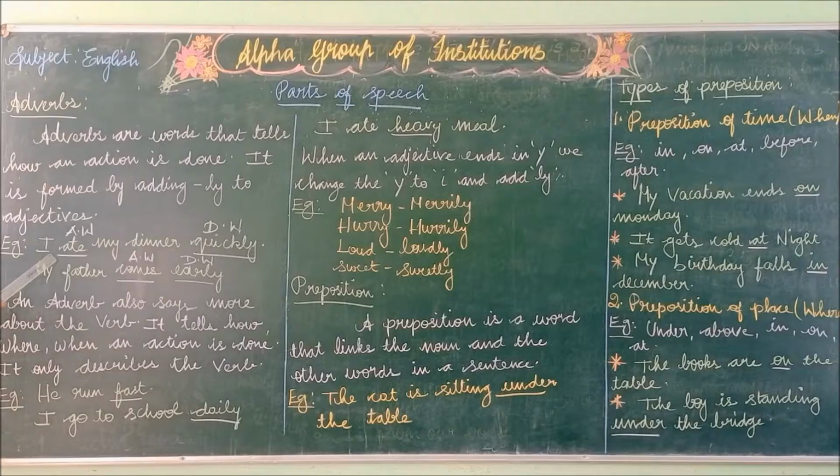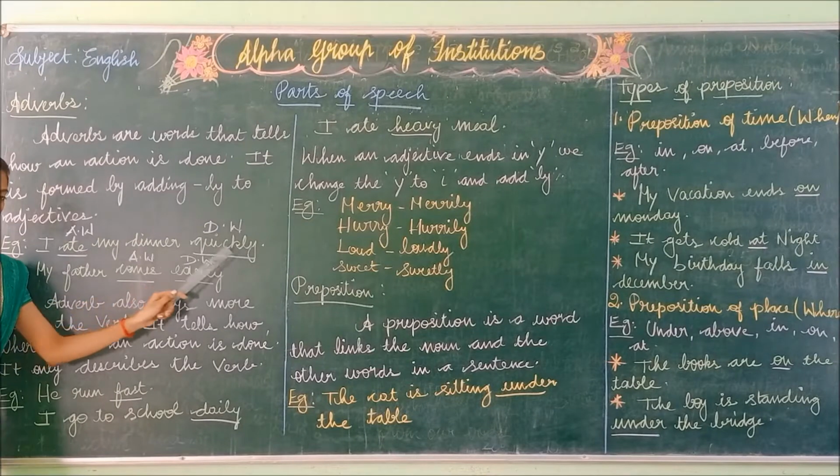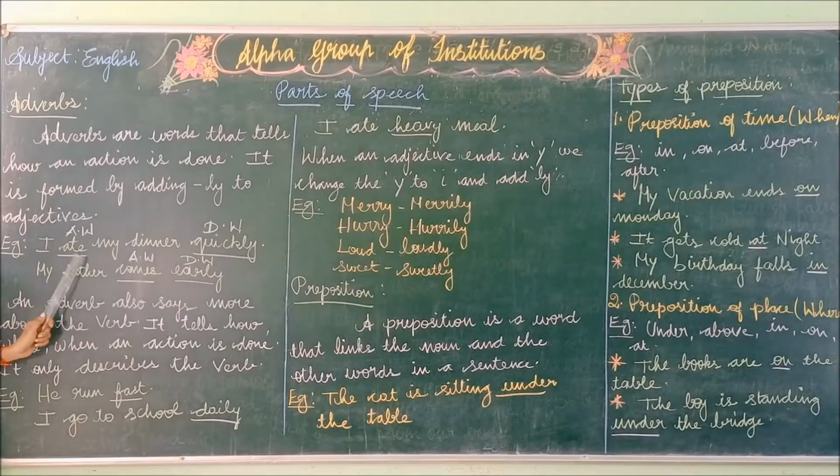For example, I ate my dinner quickly. So what is the subject here in this sentence? Very good. The subject is I. So what is the verb? Verb means action. So in the sentence, ate is the verb.